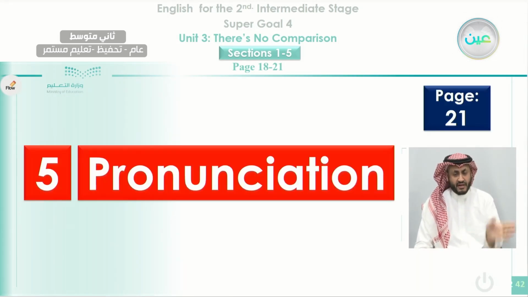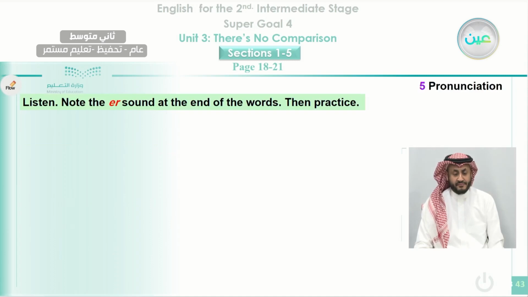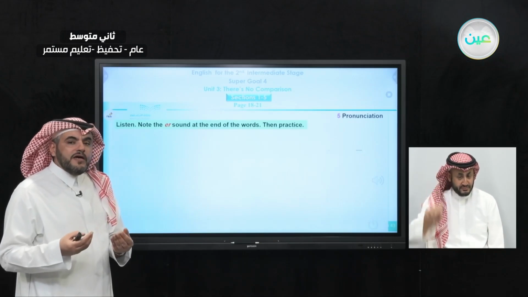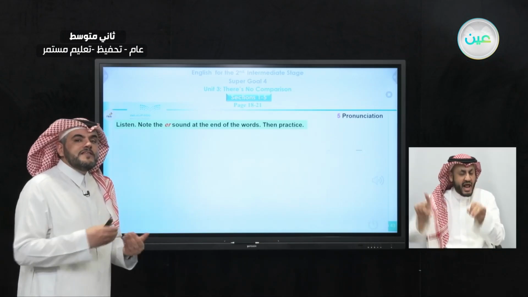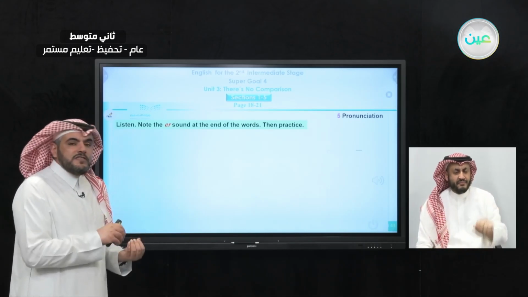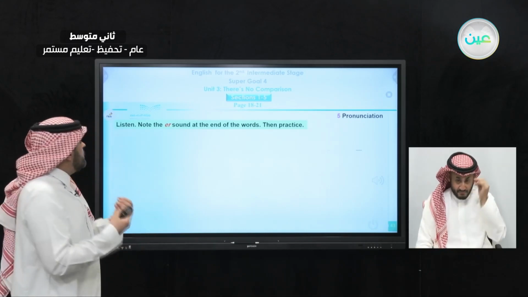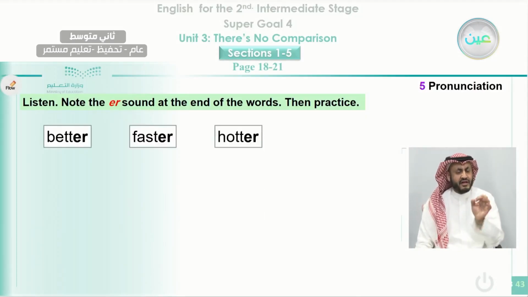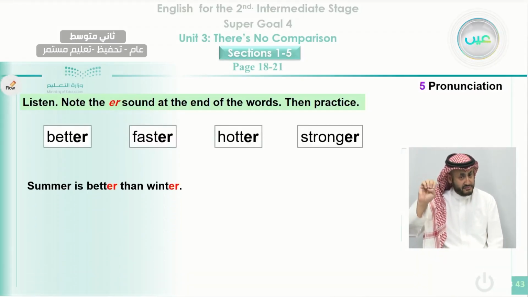Now we move to the last part of our class today. That's about pronunciation. In this section, we will listen and find out about the sound. Okay, you know the Arabic ra is completely different from the r in English, so be careful to pronounce it correctly. We will read some words like better, faster, hotter, stronger.